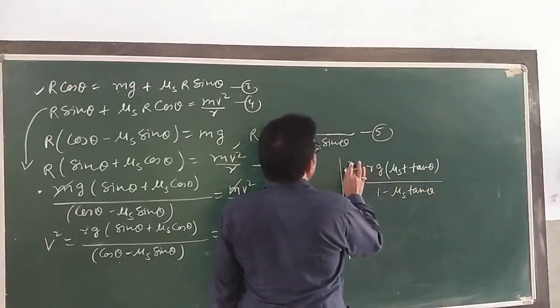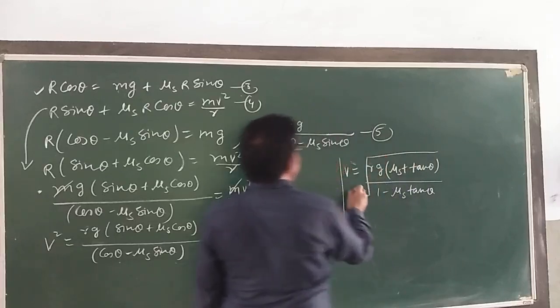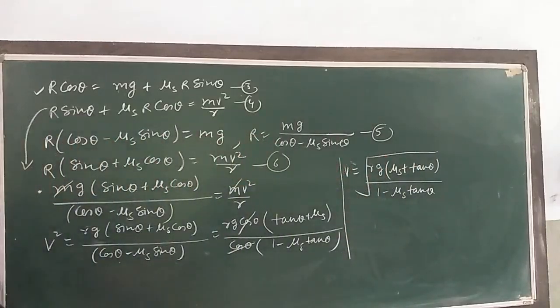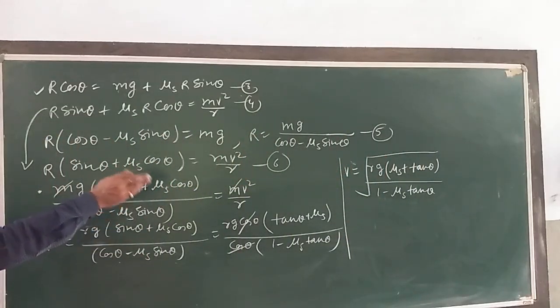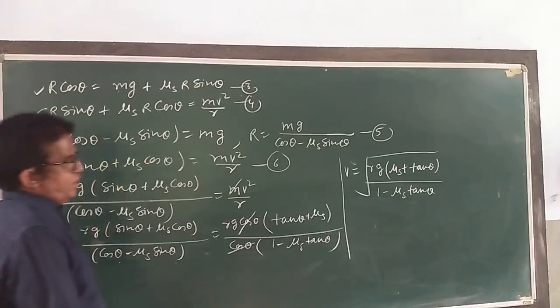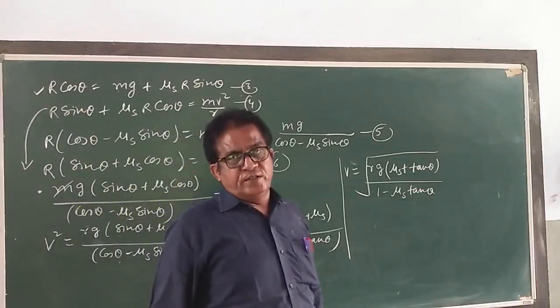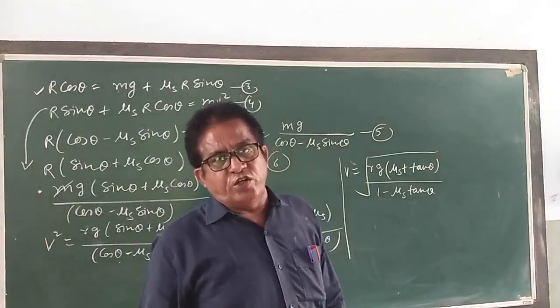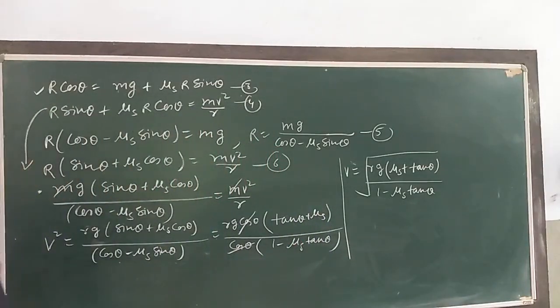If you want to write v, take the under root. This is the result. So v comes out to be the square root of Rg into mu s plus tan theta over 1 minus mu s tan theta. This is the maximum velocity of a vehicle on a banked road.